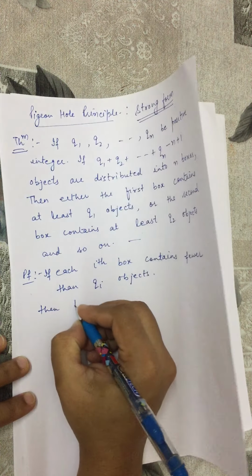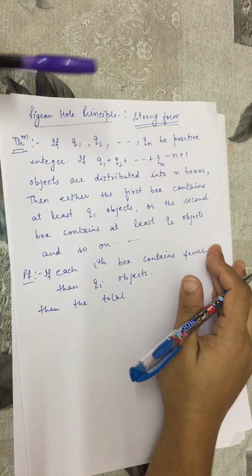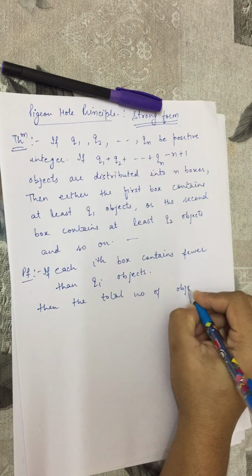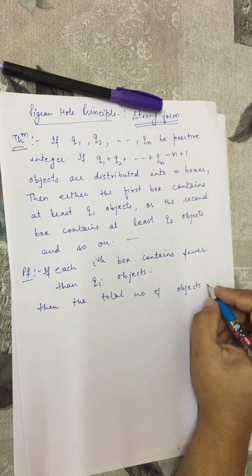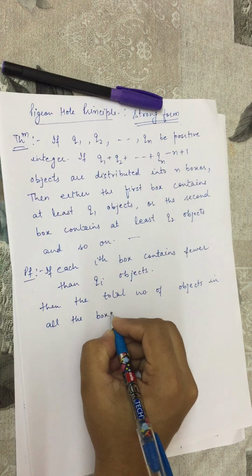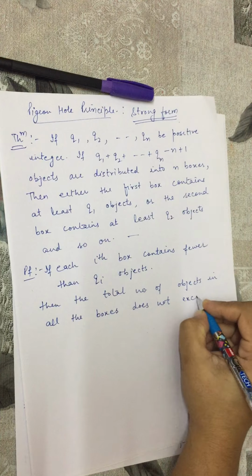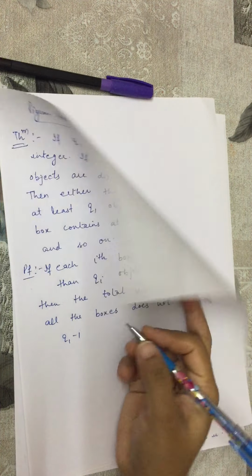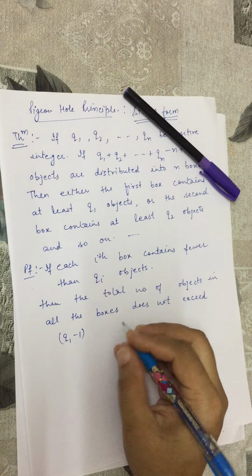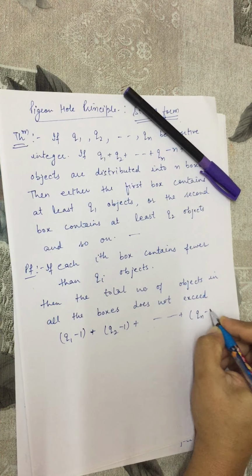Then the total number of objects in all the boxes does not exceed q1 minus 1, q2 minus 1, up to qn minus 1.